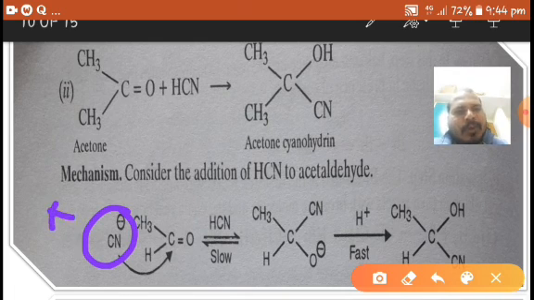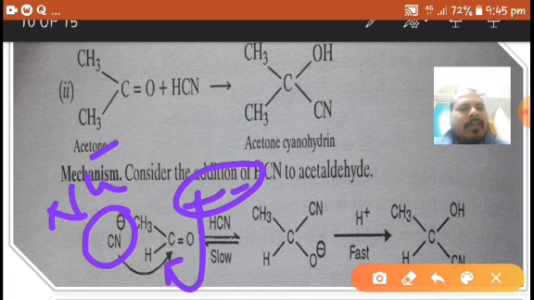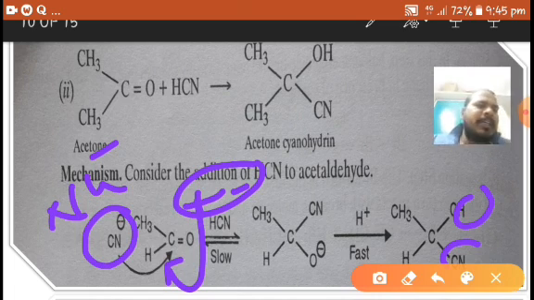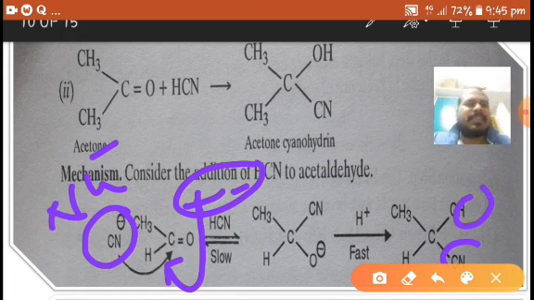CN minus, which is the nucleophile, started this reaction, and it is an addition reaction because H plus and CN minus are both added to this carbonyl compound. That's why it is called an addition reaction, and as the nucleophile has started this reaction, it is called a nucleophilic addition reaction. Well-known examples like the aldol reaction, Cannizzaro reaction and Perkin reaction are all examples of nucleophilic addition reactions.